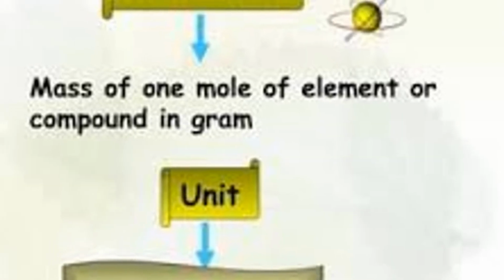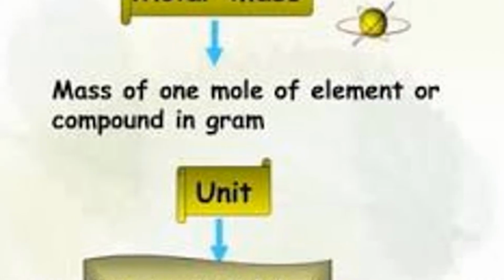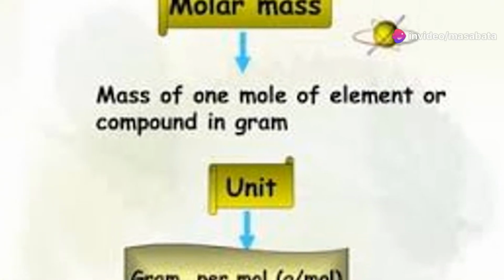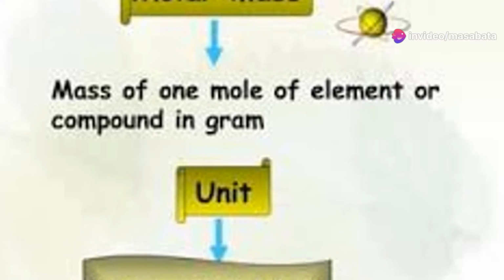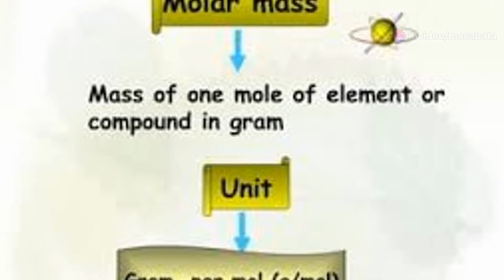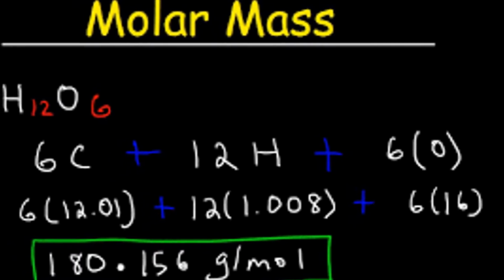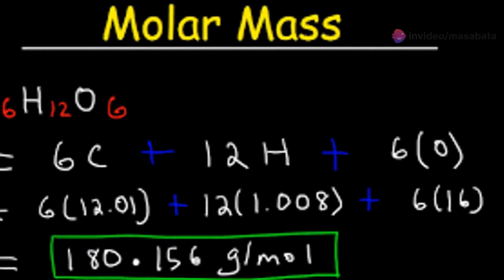Molar mass is the mass of 1 mole of a substance. This is a key idea that helps us understand the quantity of material we are dealing with. It's expressed in grams per mole, making it easy to relate to everyday measurements. To calculate the molar mass of a compound, we simply add up the atomic masses of all the atoms in its formula.